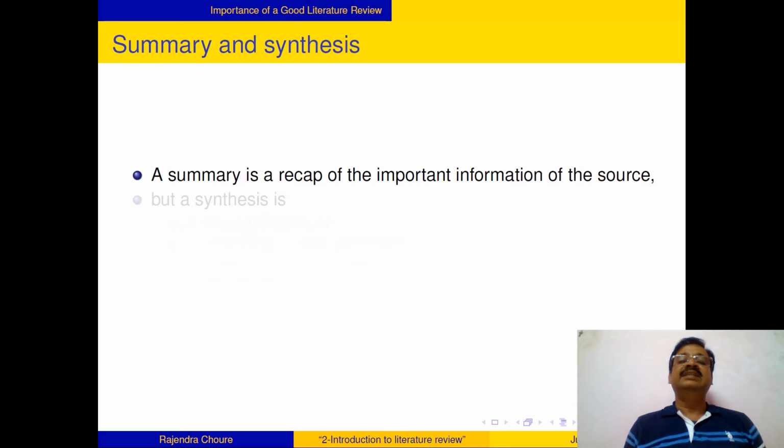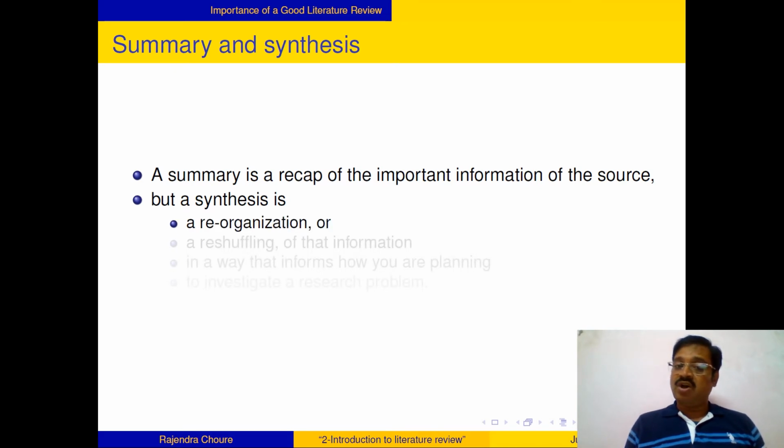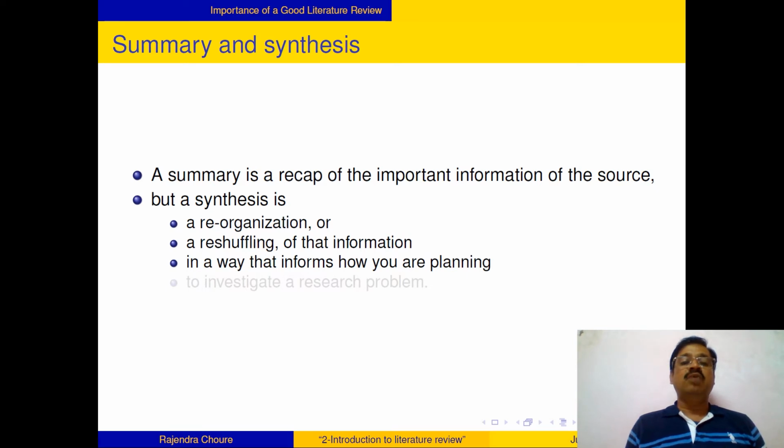The summary is a recap of the important information of the source. Okay. You are going to summarize what is there in that source. Then synthesis is a reorganization or a reshuffling of that information in a way that informs how you are planning to investigate the research problem. Synthesis is not summary.